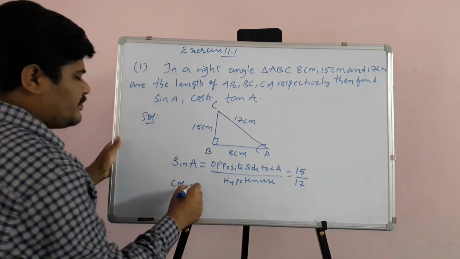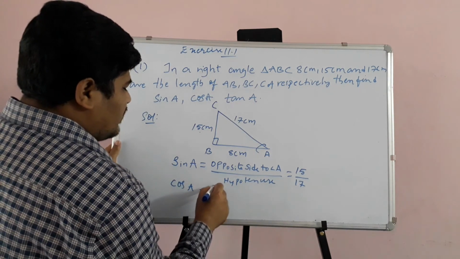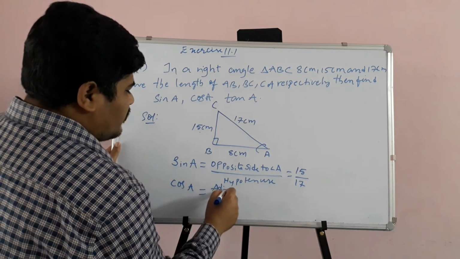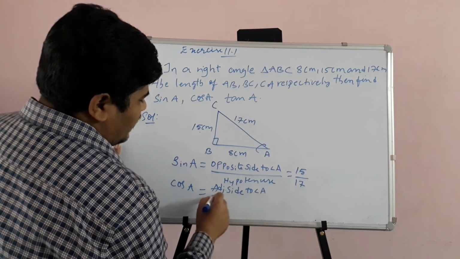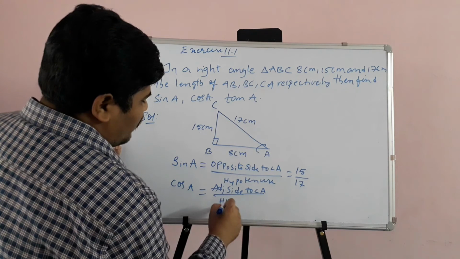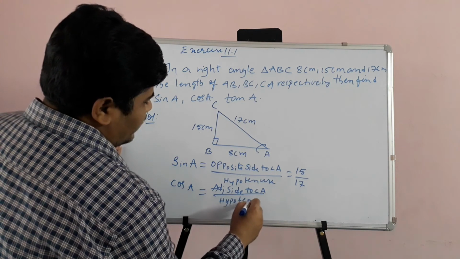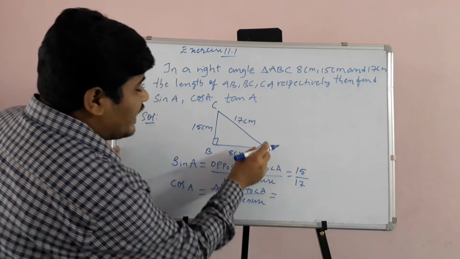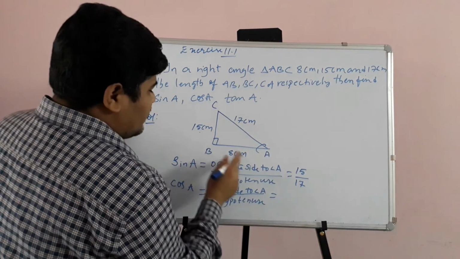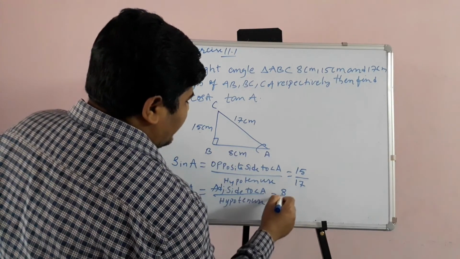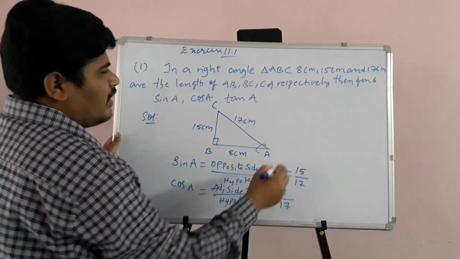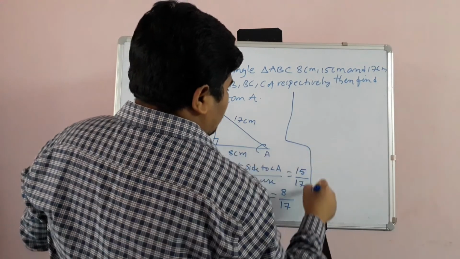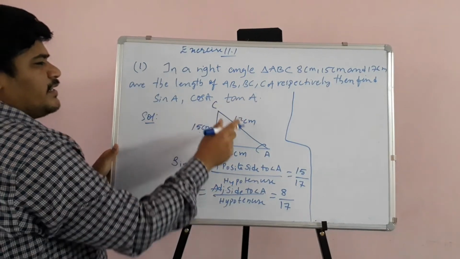Now cos A. What is cos A, children? Adjacent side to angle A by hypotenuse. What is adjacent to angle A? 8 centimeters, that is AB. So 8 by hypotenuse, which is 17.